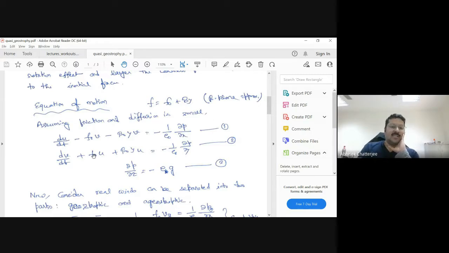Now, these are my momentum equations again. Du by dt minus f v, where f is written as f naught plus beta y, so minus f naught v minus beta y v, equals on the right hand side the pressure gradient term. And this is dv by dt, the same, with f split as f naught u plus beta y u, equals minus 1 upon rho naught del p by del y. And this is the w equation, which is basically now the hydrostatic approximation. In this case, del p by del z equals minus rho g. Okay, this is not rho naught. Why is it not rho naught?